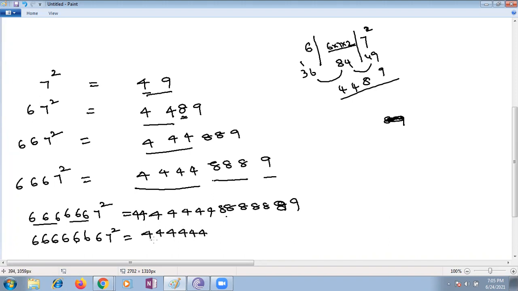Very good, Nana. Now you understood the logic. 8 fours: 1, 2, 3, 4 fours. And how many 8s? 7 eights and 1 nine. Right. This is the way you can try this.